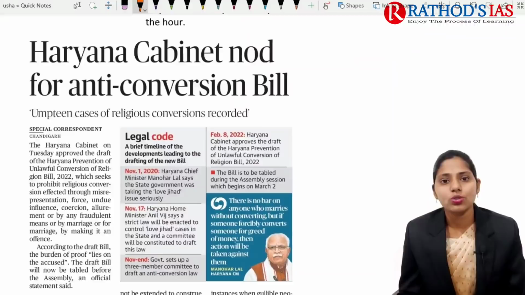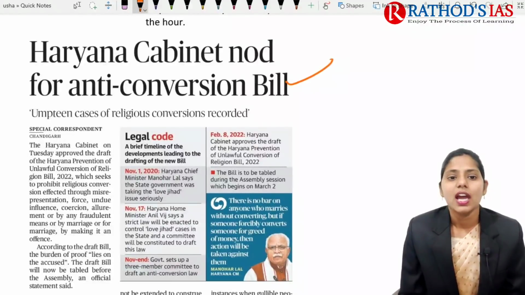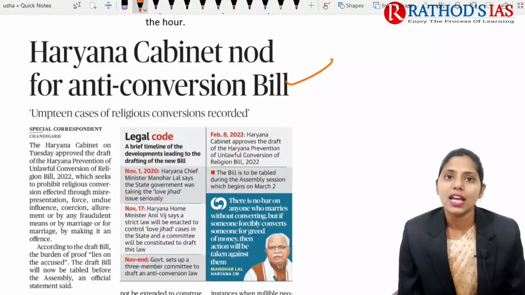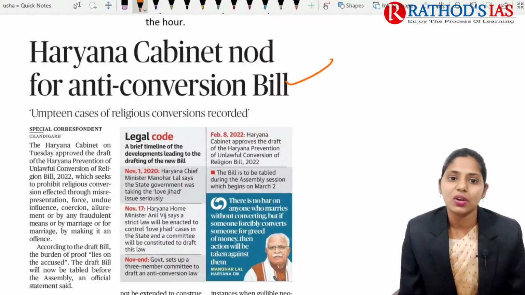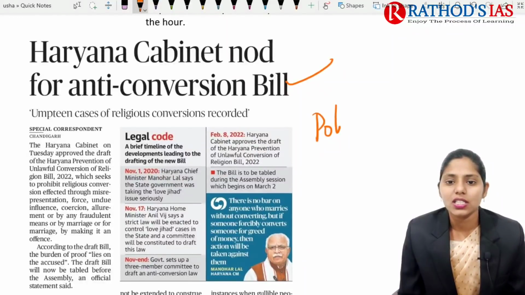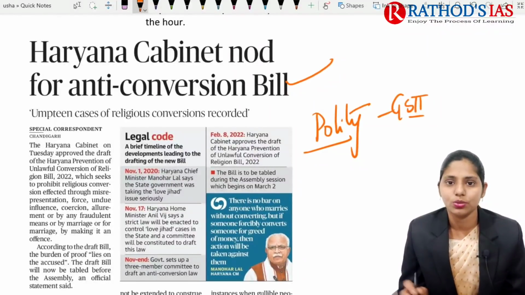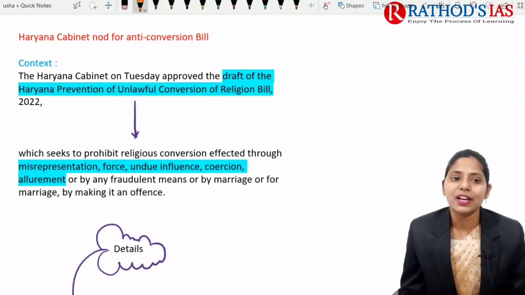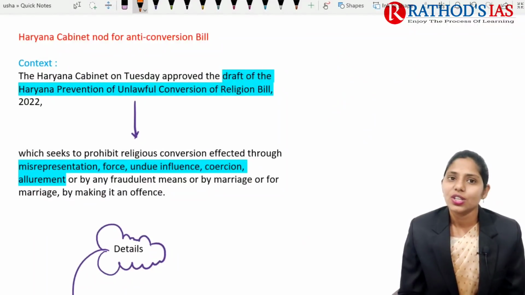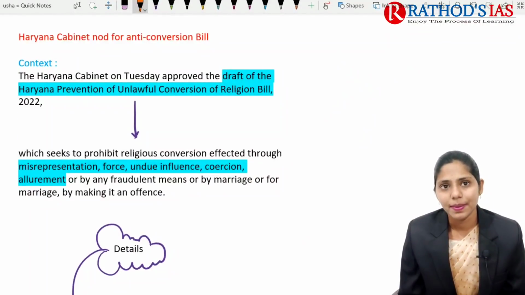And now let us try to see the next topic. It is regarding the anti-conversion bill. Haryana cabinet nod for anti-conversion bill. This article is important from your polity point of view, which mainly comes under GS paper 2. So now let us talk about what the context is. The context here is that the Haryana cabinet approved the draft of the Haryana Prevention of Unlawful Conversion of Religion Bill 2022.